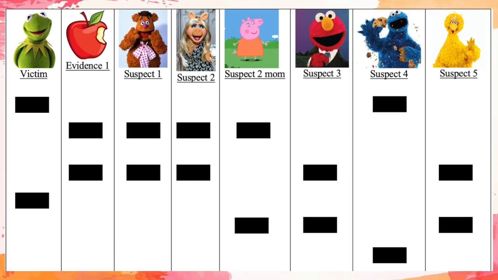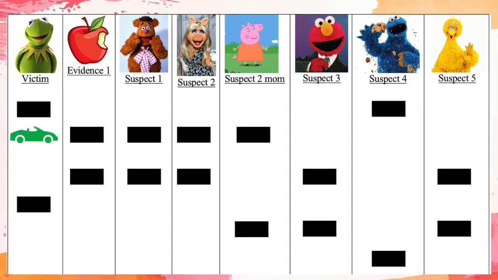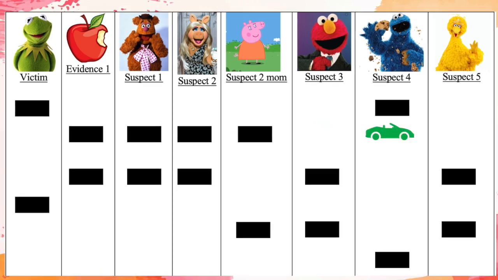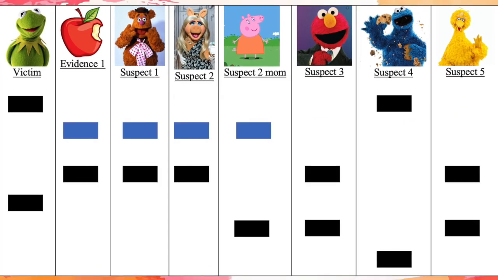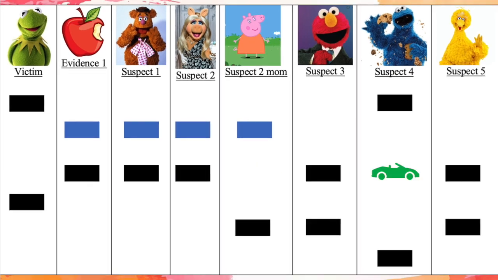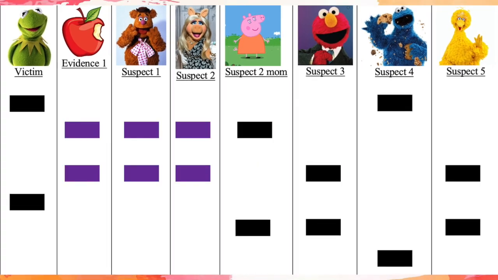Here's the DNA fingerprint of the alleles left on the apple as well as the alleles of the suspects. Let's pretend we are driving a car across the gel. Let's make the alleles that match the apple and the suspect blue. Let's repeat the process at the second allele of the same locus and now turn these red. Now let's turn the alleles purple where both suspects' alleles match the alleles on the apple.